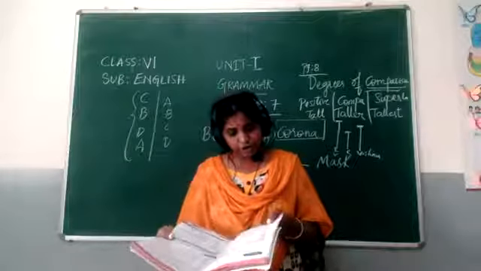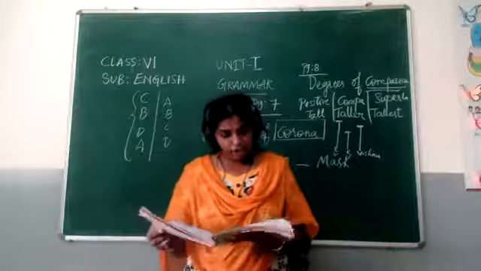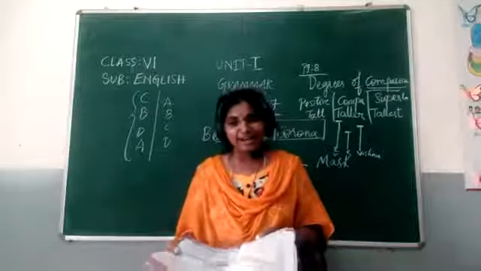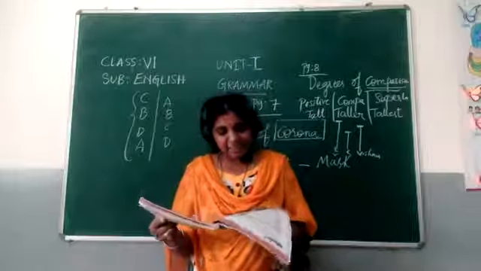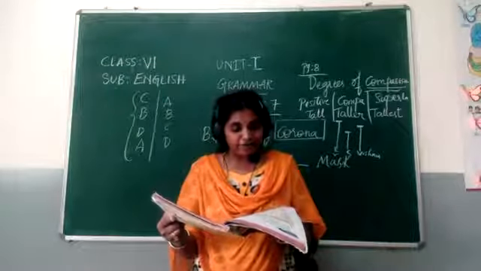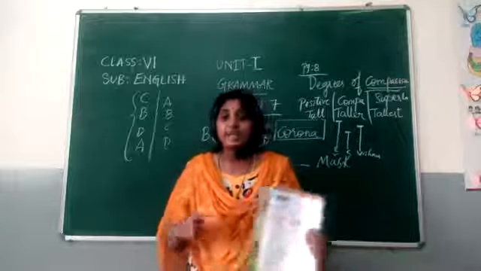So here we are talking about adverbs. The underlined words are adverbs, which tell us how often something happens. They are called adverbs of frequency.